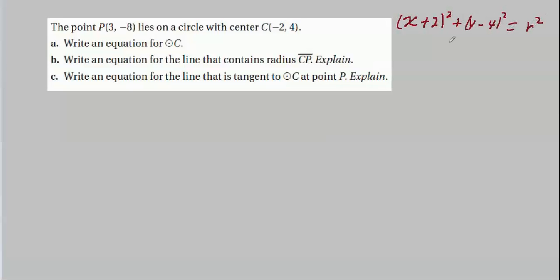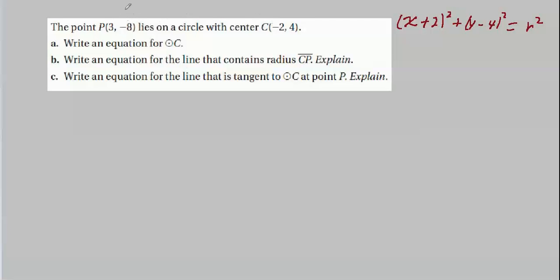But what is r? Well, they tell us that when they say (3, -8) lies on the circle, I'm sure they mean that it lies on the circumference of the circle. That's how we're dealing with circles. We're not really thinking of the interior of the circle as part of the circle. Although if you were to cut a circle out of construction paper, you would probably consider the whole thing as part of the circle. That's not what they mean right here. They mean the circumference. So if P lies on the circumference and C is the center, by definition, the distance from C to P is the radius.